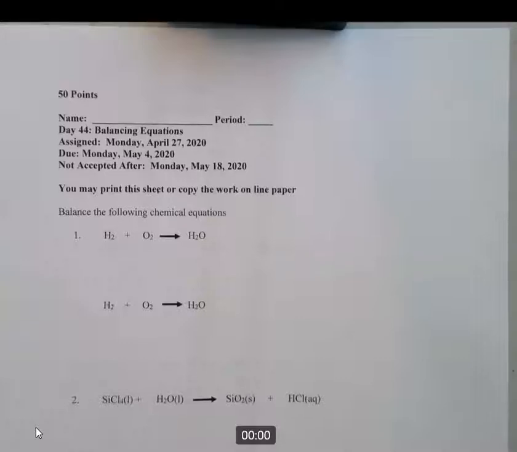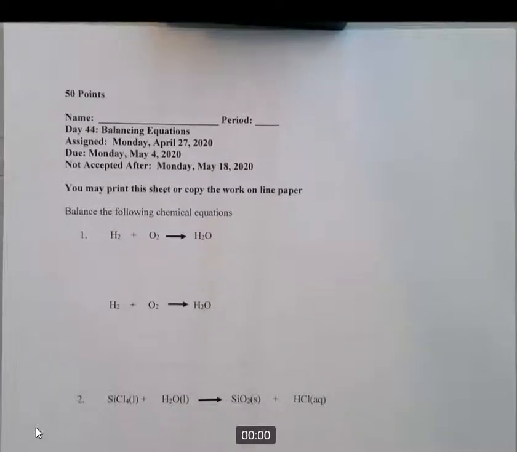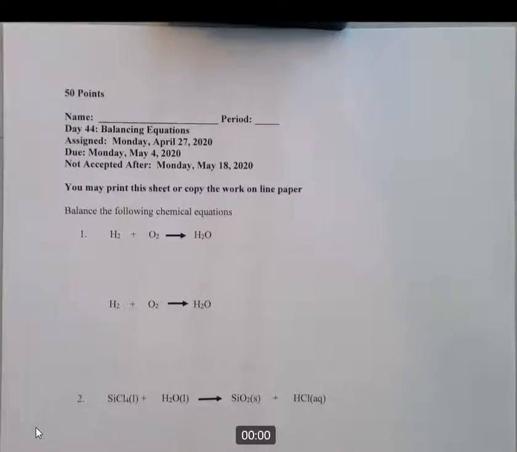So what I'm going to do is provide you with an assignment. I'll provide you with the answers to most of the problems. A couple of them I'll expect you to be able to do on your own. And if you at least do all the problems that I do with you, you'll get a majority of credit on the assignment. But you should try to do the ones that I don't do for you. I need to leave a couple for you to do.